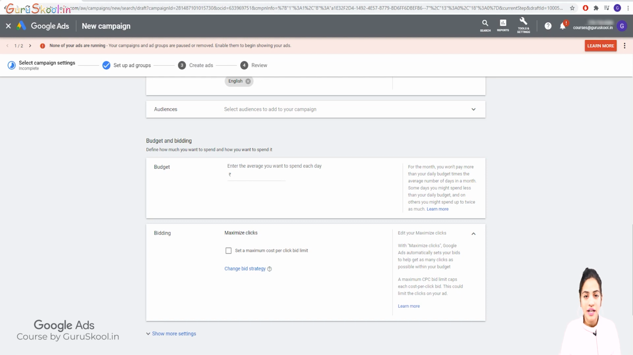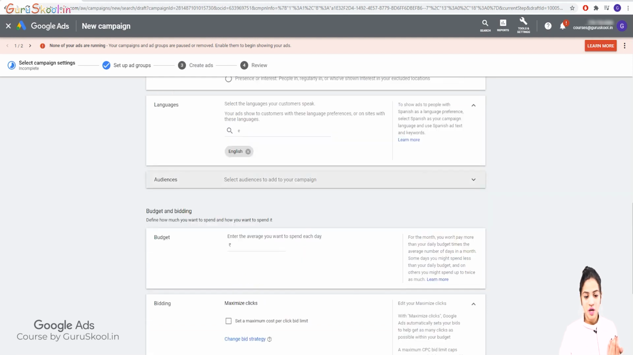And how will it decide your budget? That we'll learn once we start creating our keywords, and I'll show you how. Don't worry about that. I'll show you how we can adjust that as well. But as of now, as you can see, after the language option, we have the budget option, where it says enter the average you want to spend each day. It's really simple, as we can learn from here, and it's asking us what is your daily budget.